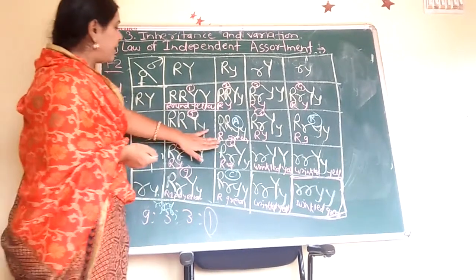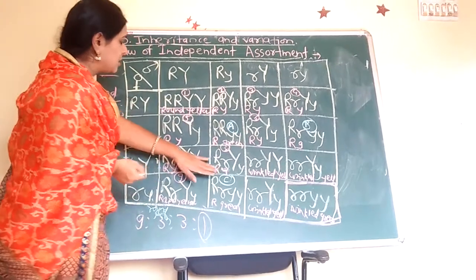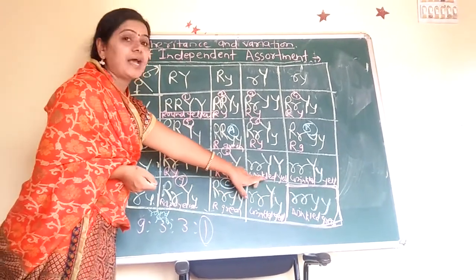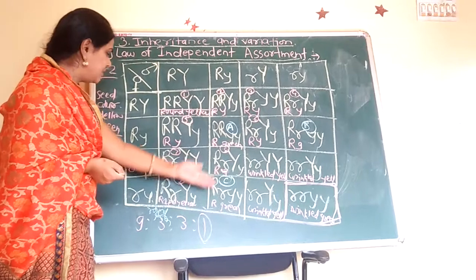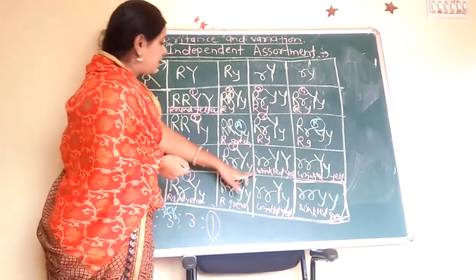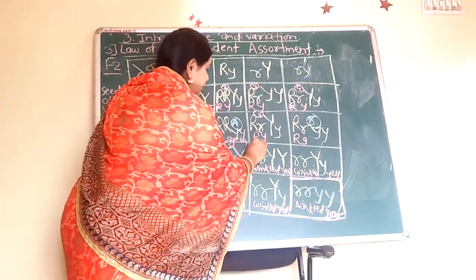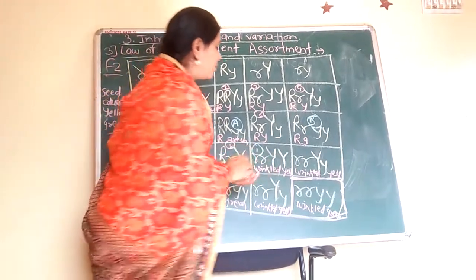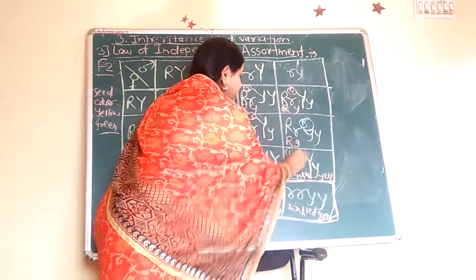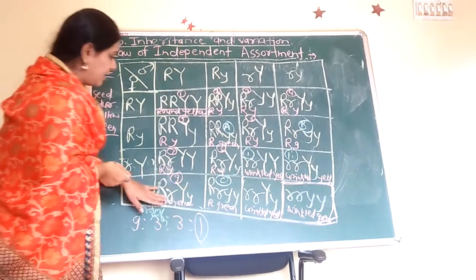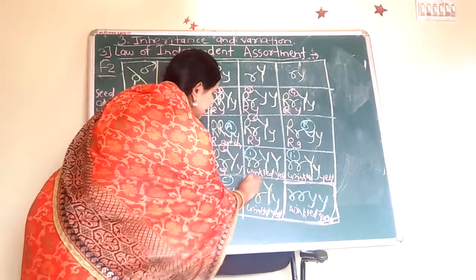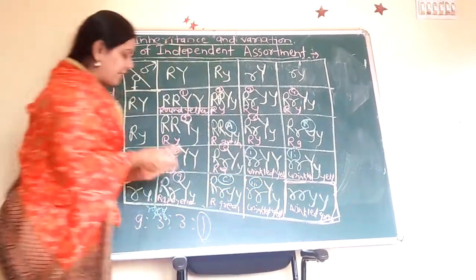And the remaining, that means the remaining is wrinkled and yellow. Here it is wrinkled and yellow, that is 1 wrinkled and yellow, 2 wrinkled and yellow, and here 3 wrinkled and yellow. That means